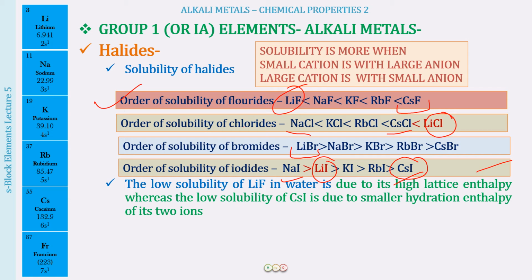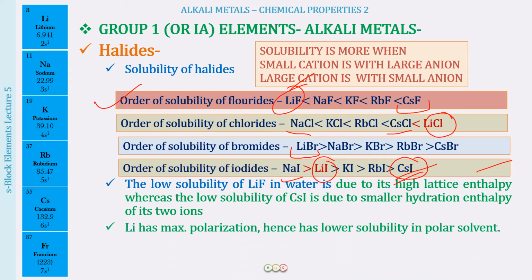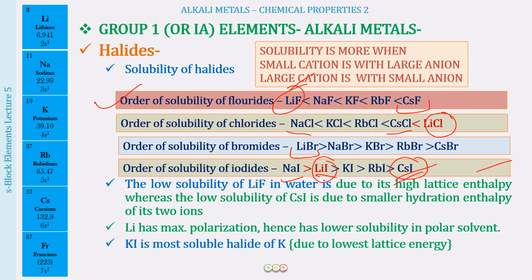Alright, so in case of lithium fluoride, it is lattice energy which is dominating. In cesium iodide, the answer for less solubility is going to be smaller hydration enthalpy. Lithium has maximum polarization, so it has lower solubility in the polar solvents. So that is why we see in case of lithium iodide over here, this is less soluble than sodium iodide.